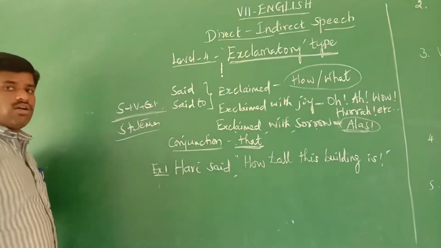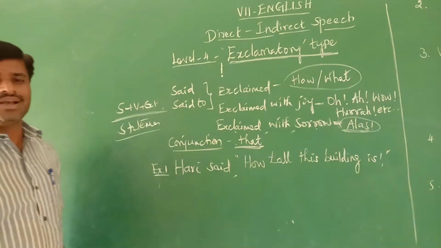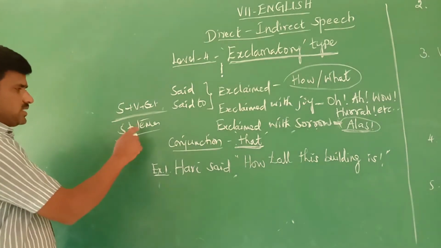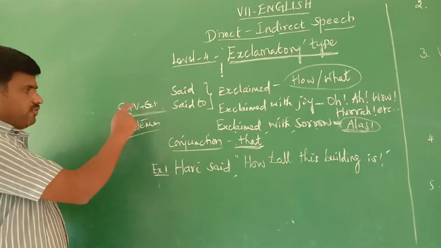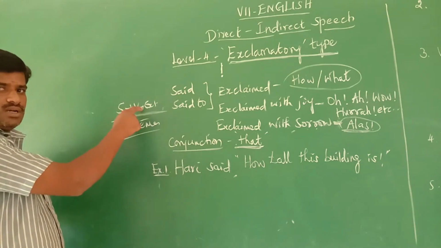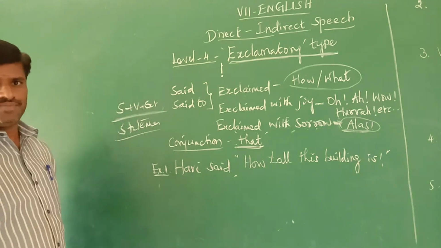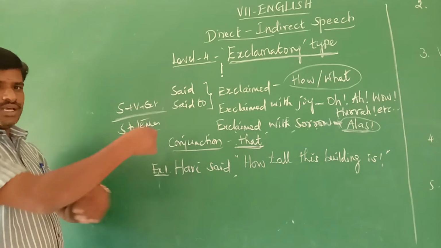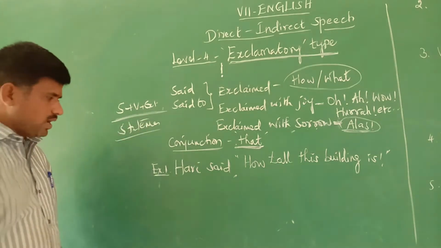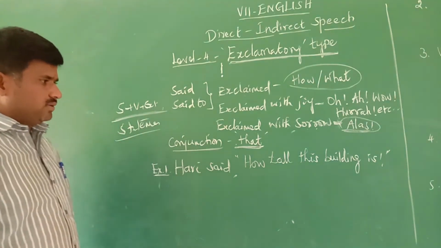So when writing the answer for changing direct to indirect, that should be a statement. That means subject followed by verb. First is subject, next verb. This is a statement. Understood? Let's go for the example.